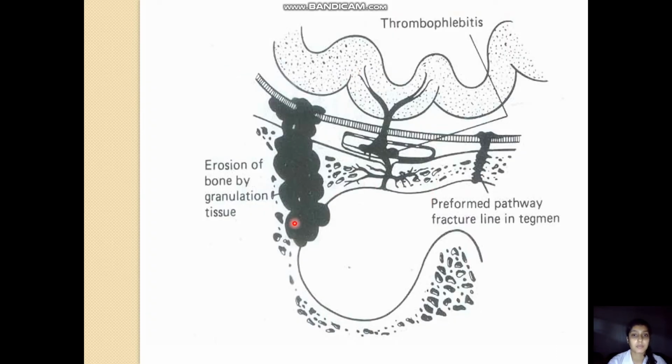Here, this diagram shows how the disease is penetrating to involve the structures outside the middle ear cavity. This is the granulation tissue which is eroding this bone and reaching up to the middle cranial fossa. These are the emissary veins which take the infective venous thrombi into the brain matter. This is the preformed pathway through a fracture line in the tegmen. There is a fracture line in the tegmen, and that line can give easy access for the disease to spread into the cranial cavity.